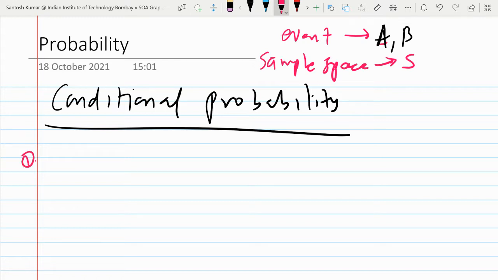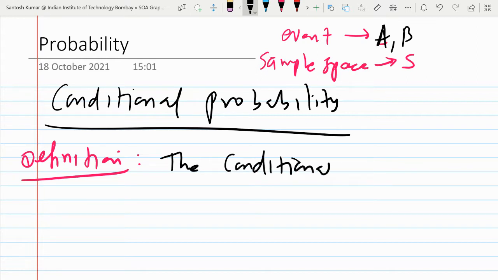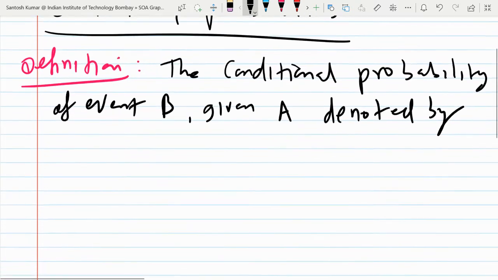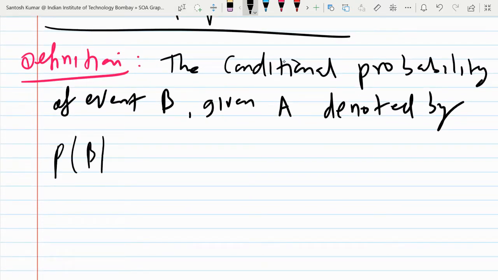So, the definition: the conditional probability of event B given event A, denoted by, so the notation for this is probability of B given A. We read it as B given A, or you can say probability of occurrence of event B when A has already occurred.